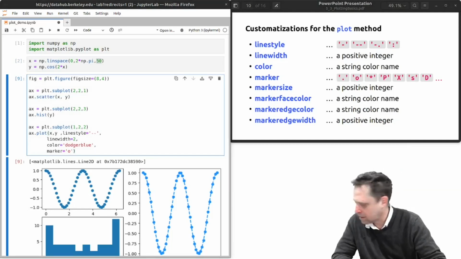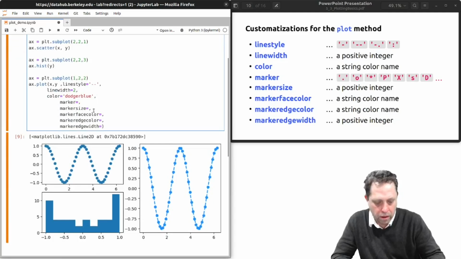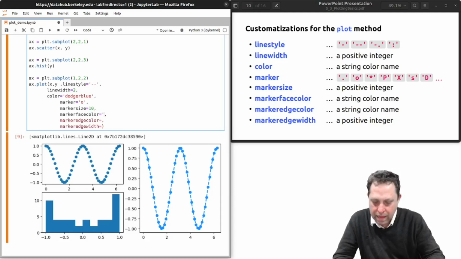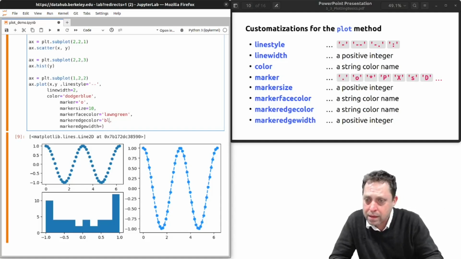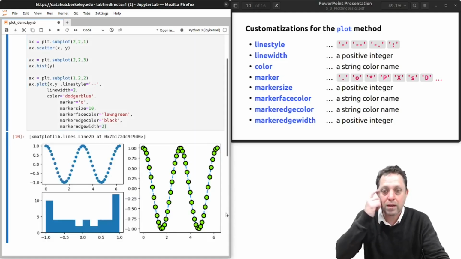And I have this already typed out. So we have an O marker. Let's set the size to, say, 10. The face color is the color of the inside of the marker. Let's set that to lawn green. And then the edge of the marker, that is the perimeter, the outline, we can set that, say, to black. And then the width of the edge, set it to 2. That's what that looks like.